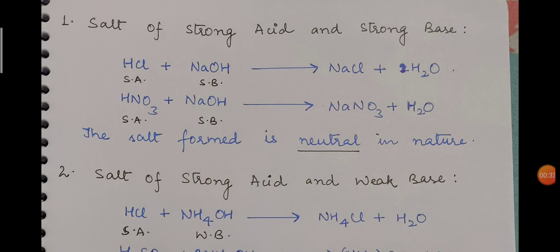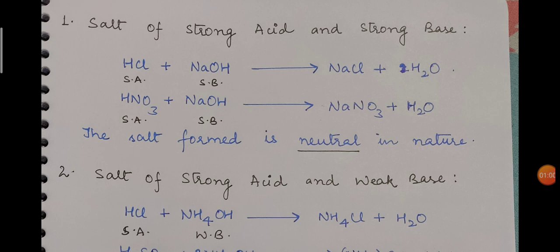As we have already discussed, there are strong acids and weak acids, and in the same way strong bases and weak bases. Yesterday we discussed the classification of acids and bases. These salts are formed by the neutralization reaction, that means when acid reacts with base. On the basis of that we will decide when a salt will be neutral in nature, when it will be acidic, or when it will be basic.